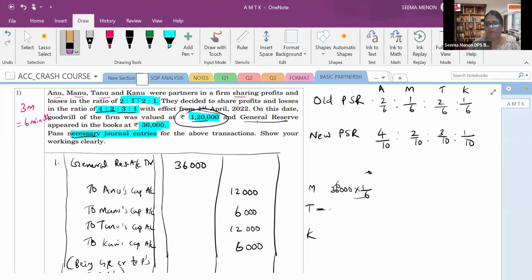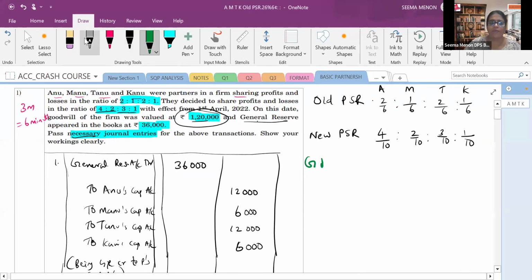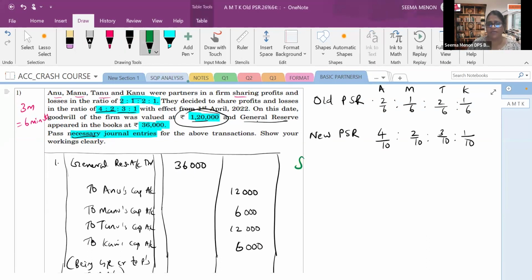We have to find out the gaining ratio and sacrificing ratio. So you can also find out now. I'm putting the formula of sacrificing ratio. What is the formula for sacrificing ratio? Sacrificing ratio is equal to old ratio minus new ratio.